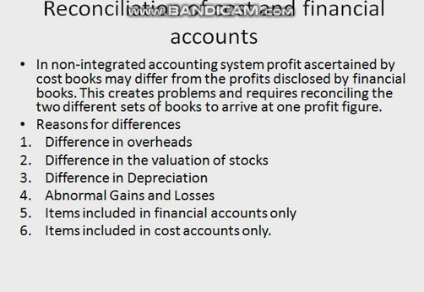The second difference is the difference in the valuation of stocks. The valuation of stocks may differ due to raw material. In financial accounts, stock of raw material is valued at cost or market price, whichever is less, while in cost accounts, stock can be valued on the basis of FIFO, LIFO, or average cost method.